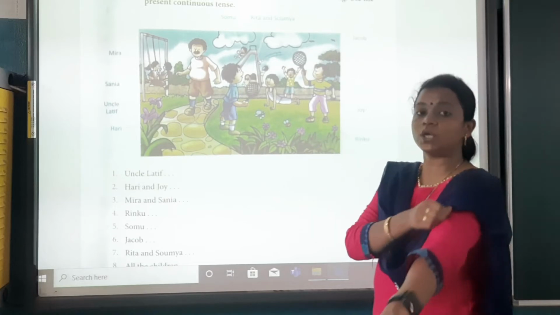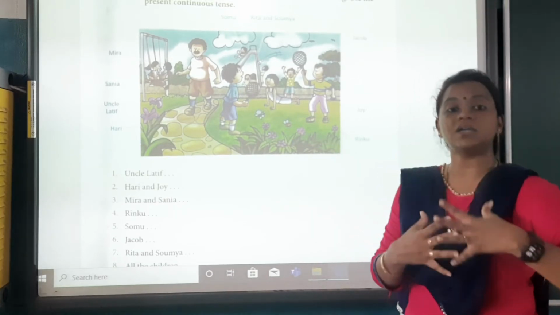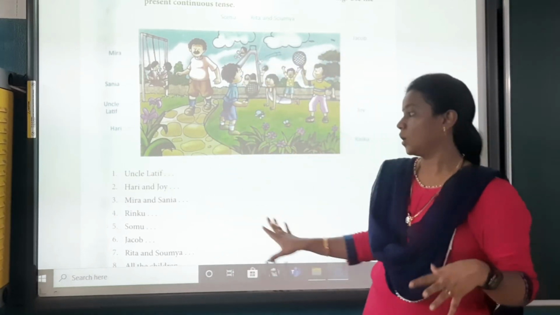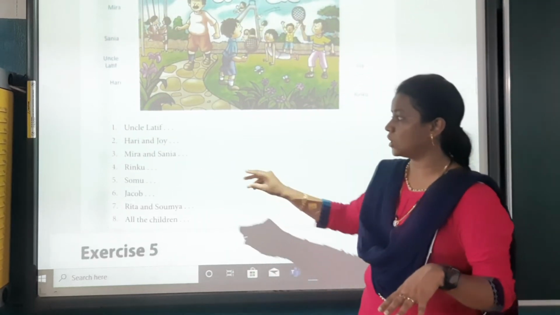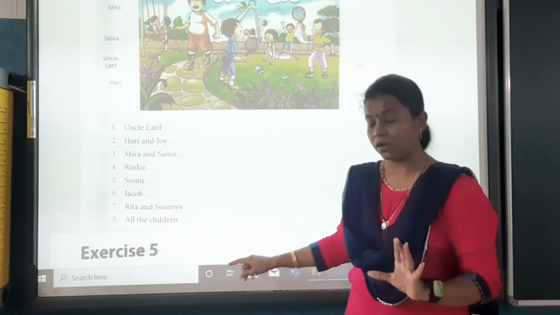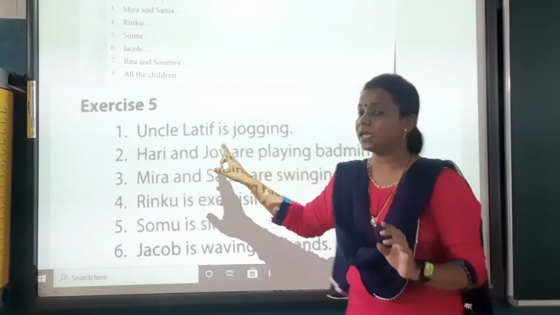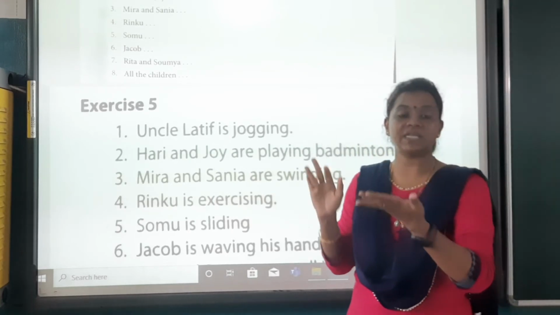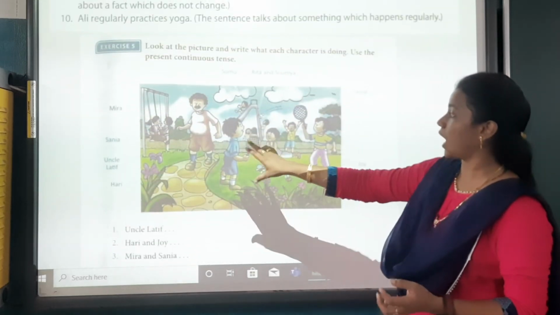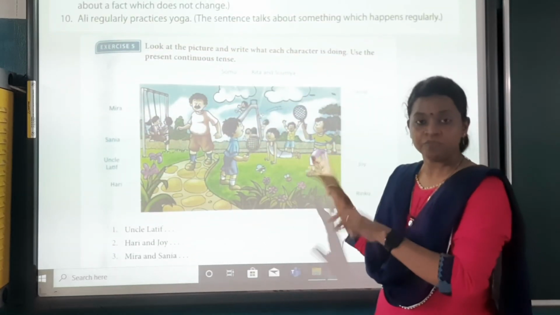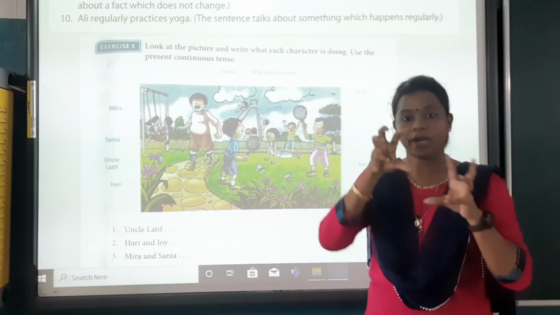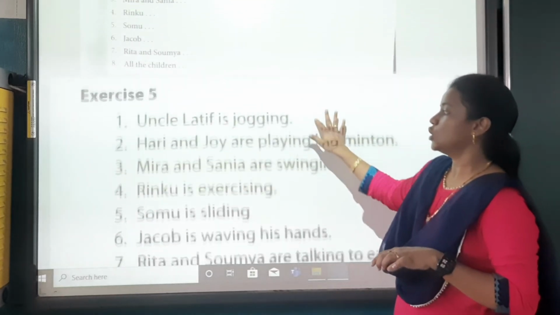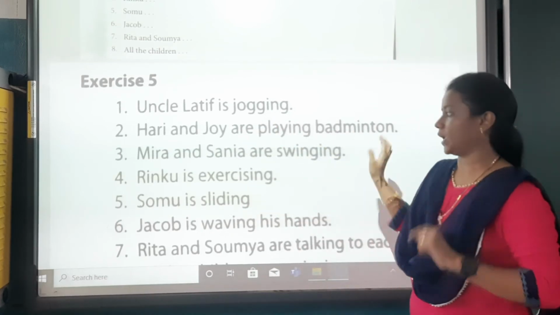Now yesterday I told you to look at the picture and write what continuous action the people in the picture are doing. Okay. So here they have given the picture. Here they have given about whom we have to write. So what is it? Uncle Latif is jogging. Now this is related to the present continuous, and these actions are going on, happening. This is not an action which is done or an action which is only for the present time. It is going on, that's why it is continuous. So Uncle Latif is jogging.